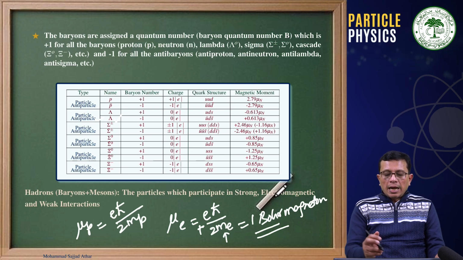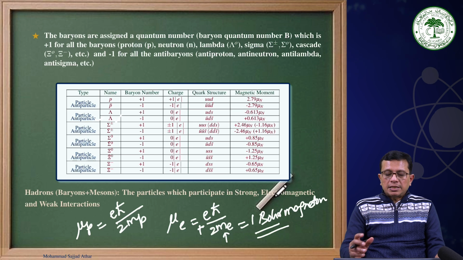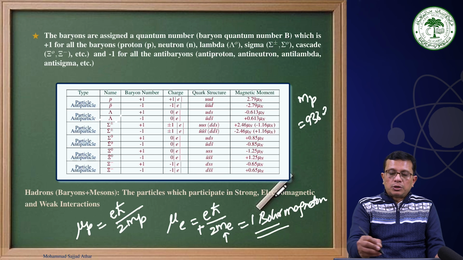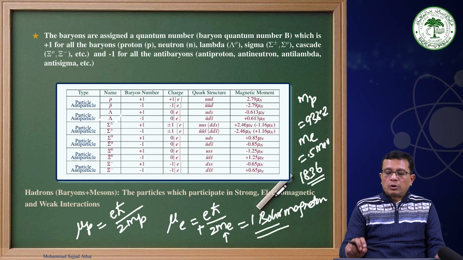Okay. And this means that the proton's mass is 1836 times more than the electron mass. As you can recall, the proton mass is 938.2 MeV, and the electron mass is 0.5 MeV. Therefore, the proton is about 1836 times more massive than the electron.